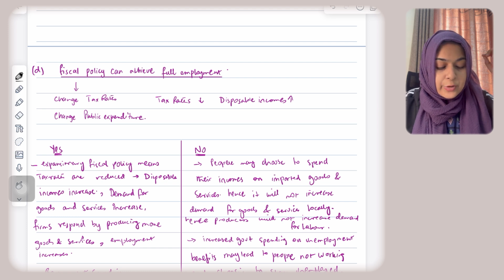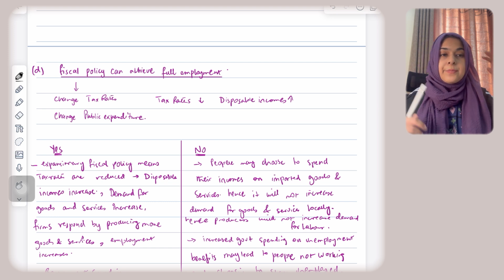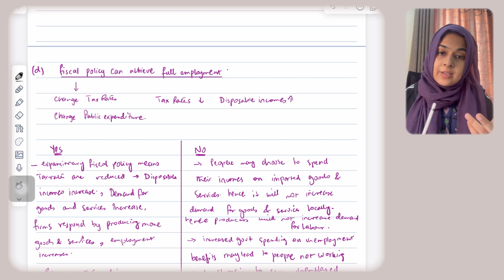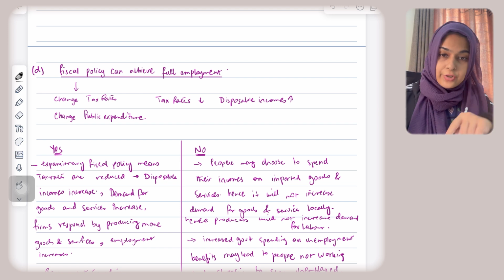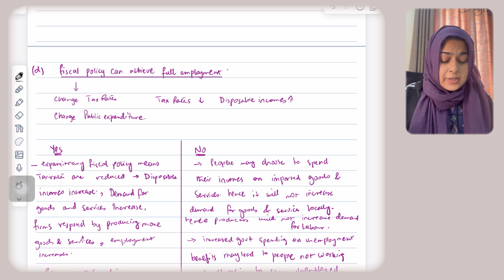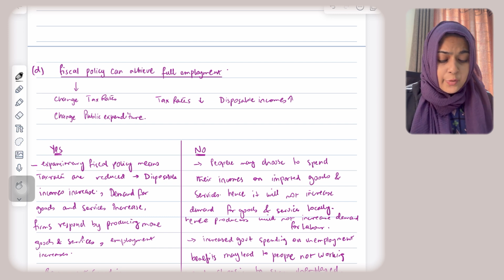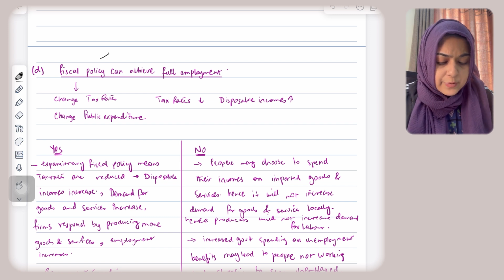So what the government will do is change tax rates or change public expenditure. If tax rates go down, disposable incomes will increase. So if the income tax rate goes down, what the employee is receiving as their disposable income will increase. That means spending should increase because of this. Now, what is important is that you need to know there are two types of fiscal policy.